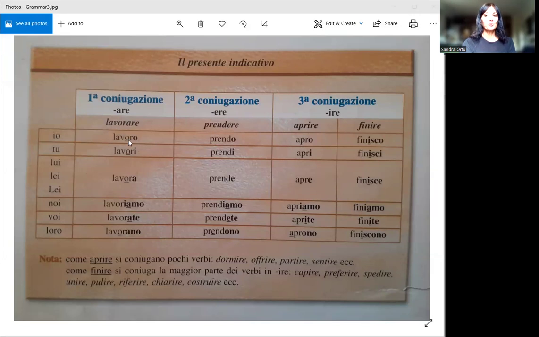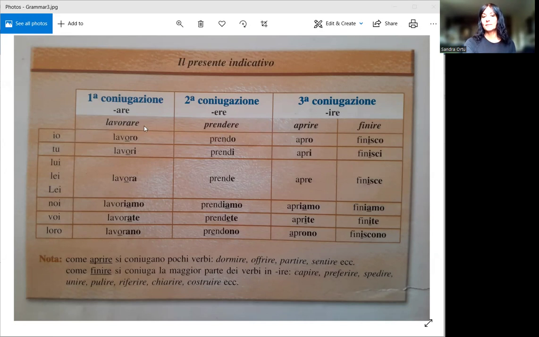So when we want to conjugate them, meaning change them according to the person who is talking, we are going to drop the last bit, -are. And we are going to drop -ere. And then we are going to drop -ire.